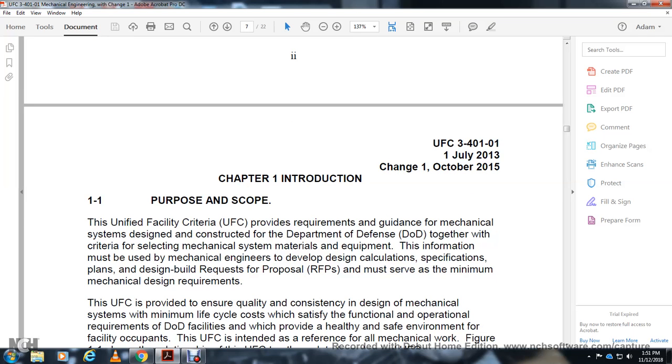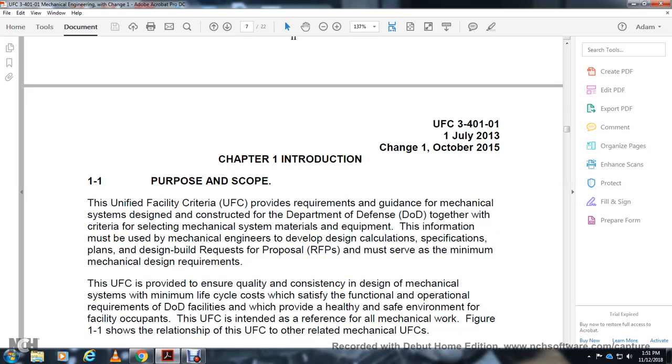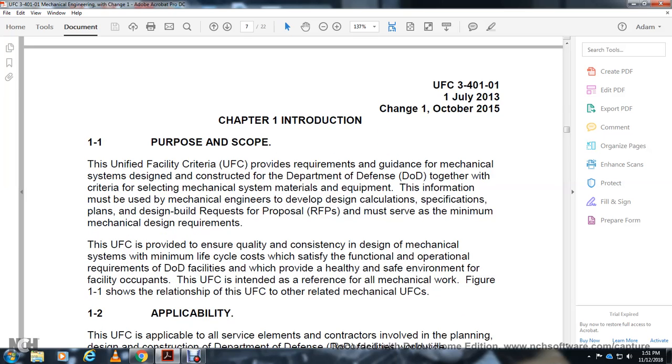The Unified Facility Criteria provides the requirements and guidance for the mechanical system design for the structure. The Department of Defense, together with the criteria for selecting mechanical system material and equipment, the information must be used by mechanical engineers to develop the design, calculation, specification, plan, and design-build request for proposal, and must serve as the minimum mechanical design requirements. The UFC provides the quality consistent with the design of the mechanical system, the minimum life cycle cost that satisfies the functional operational requirement of the DoD facility, which provides a healthy, safe environment for the facility's occupants.